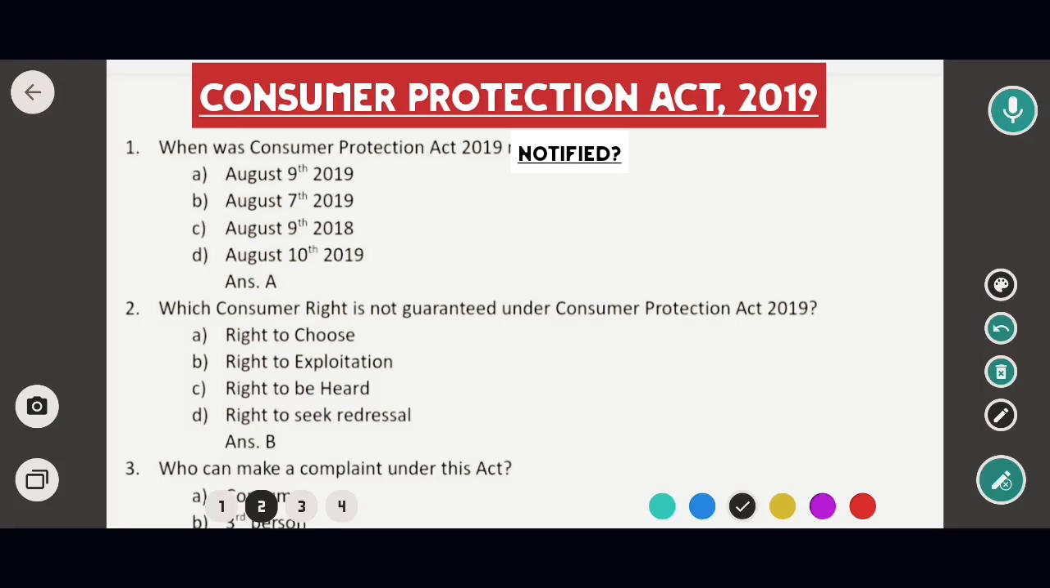Hello everyone. Today we will solve a few most important MCQs on Consumer Protection Act 2019. So those who are preparing for All India Bar examination, this video lecture will be very helpful for you all.